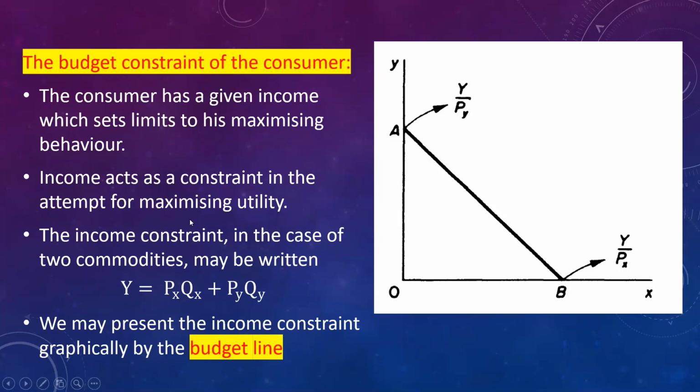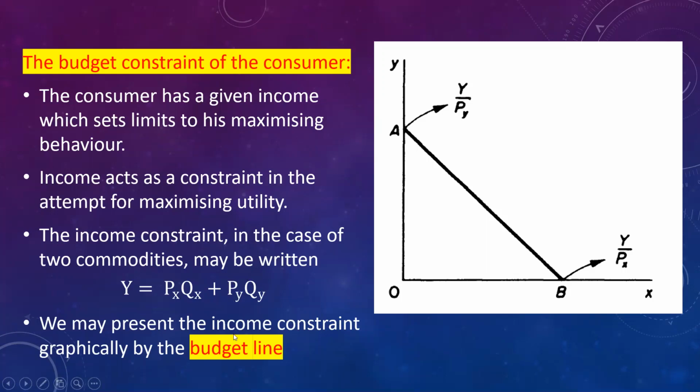This income constraint can be written as y is equal to, y is nothing but income, which will be equal to price of x into quantity of x plus price of y into quantity of y. That is, amount spent on commodity x plus amount spent on commodity y.